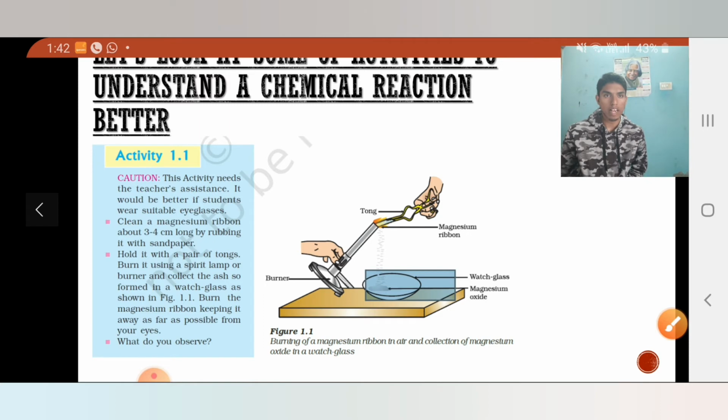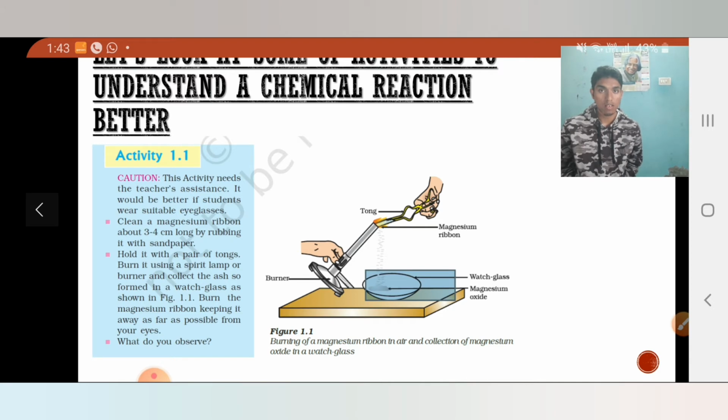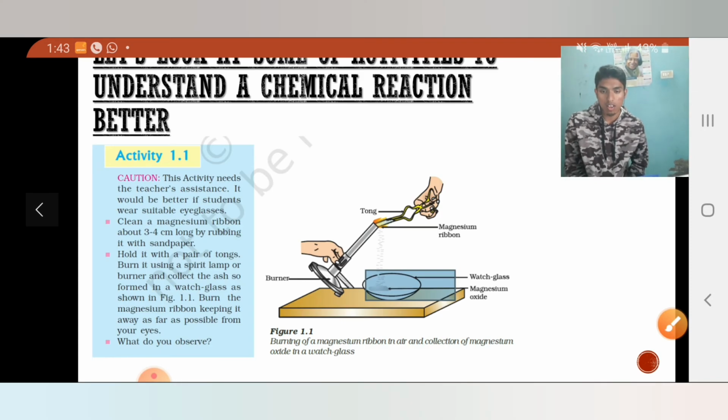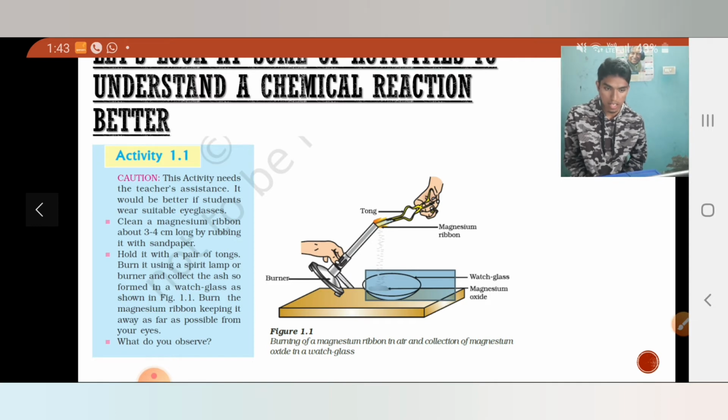Now some of you might be thinking that from where did oxygen come? How did oxygen combine with magnesium? So magnesium, when you are burning the magnesium ribbon on the flame, oxygen is coming into play, right? Magnesium is reacting with oxygen because there is air around us. Air contains oxygen, so this oxygen is reacting with magnesium and forming white powder, which is magnesium oxide.